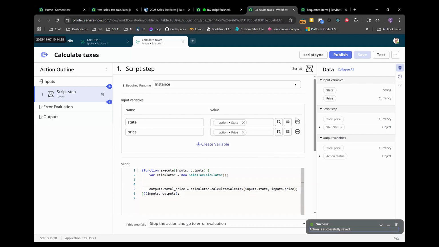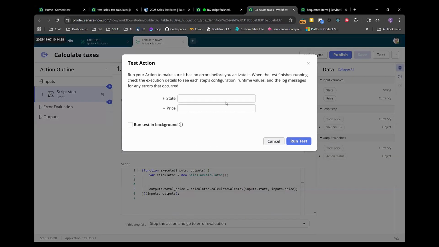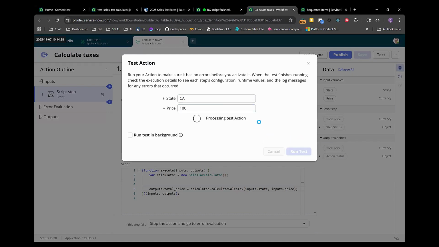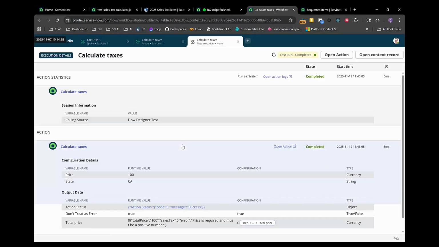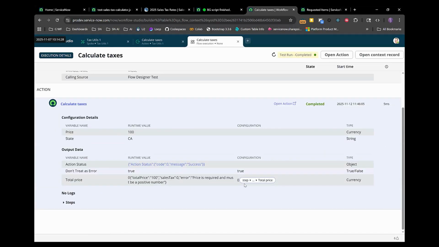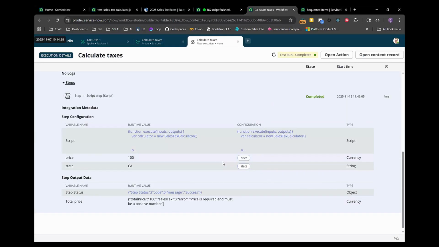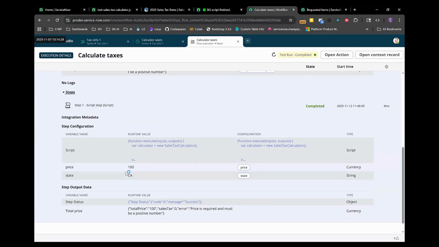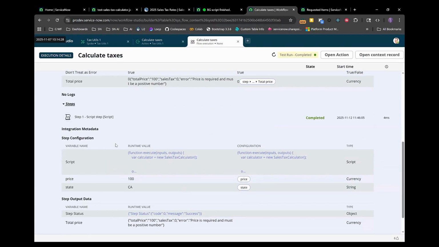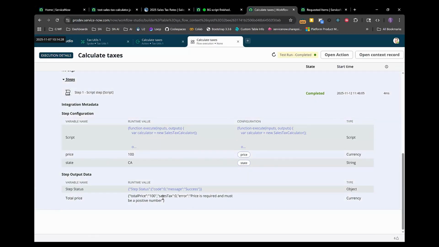All right, so this is a little bit fiddly. We've got to get everything lined up. So let's test it again. And so let's do CA and then 100. Oh, output data. All right, we have something wrong from an output perspective. So let's see the script step. It worked. So we're getting total price, price, sales tax. Okay, let's try this again.